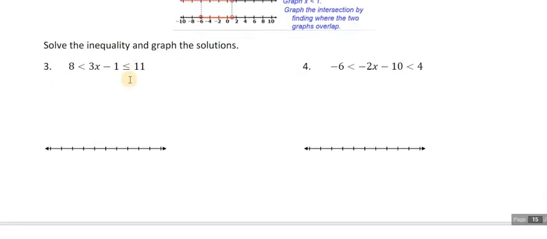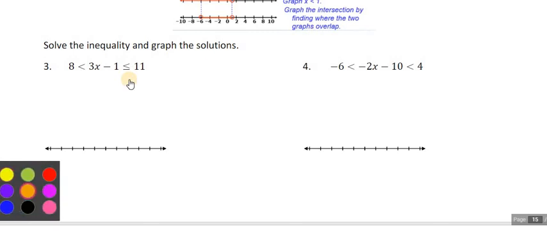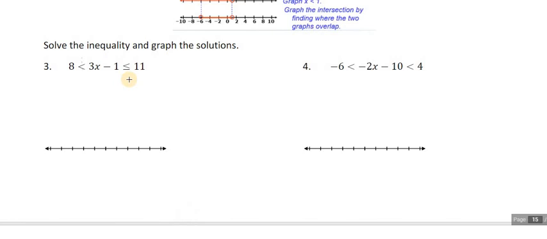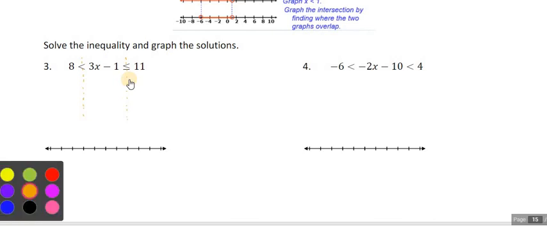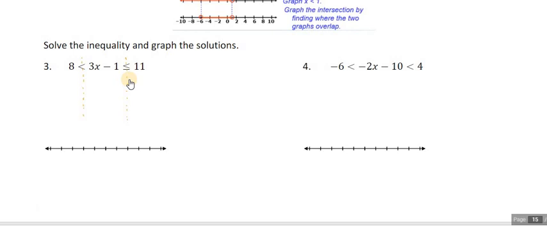So looking at number 3, 8 is less than 3x minus 1, which is less than or equal to 11. So I'm going to put my dotted lines. Okay, and if I want to isolate the x in the middle, I'm going to first start by isolating the variable term in the middle.